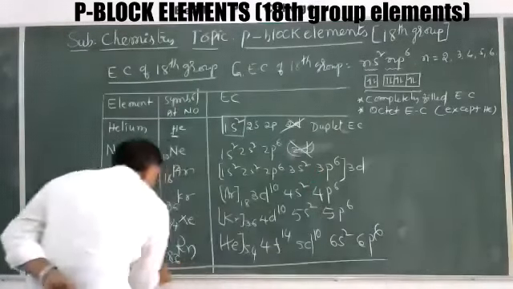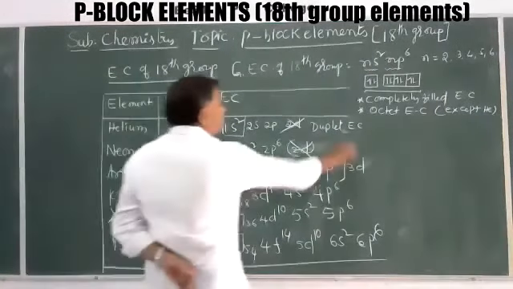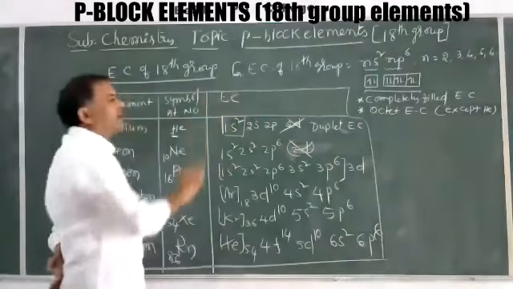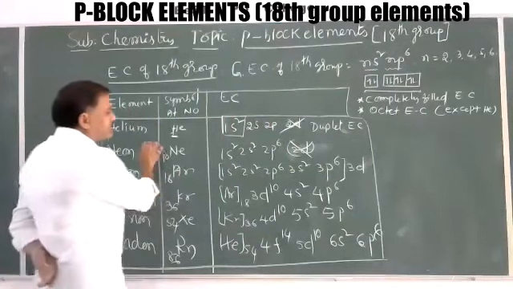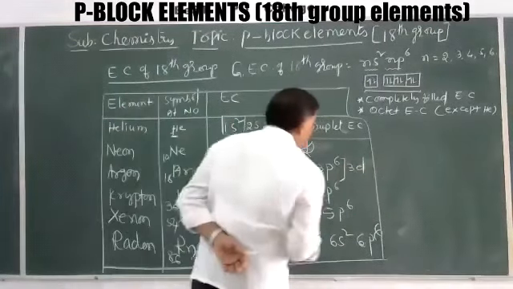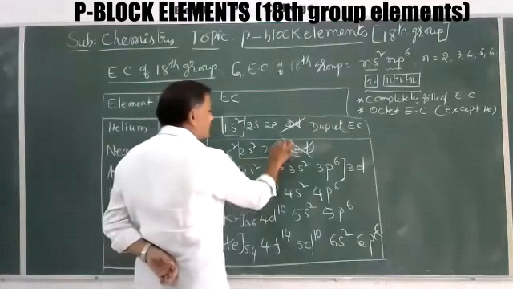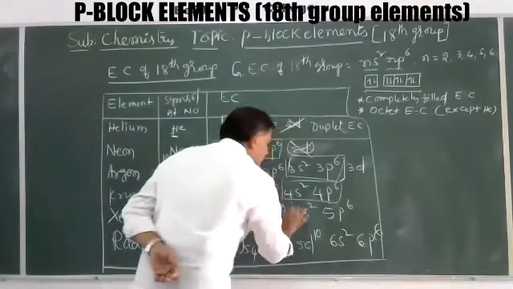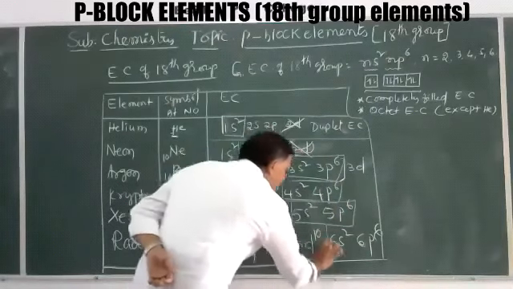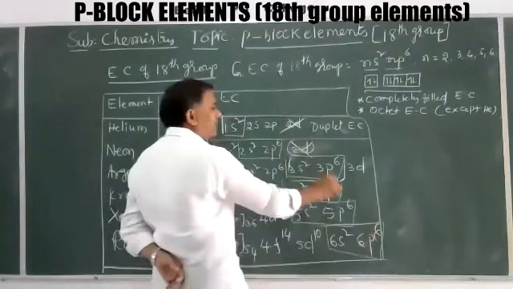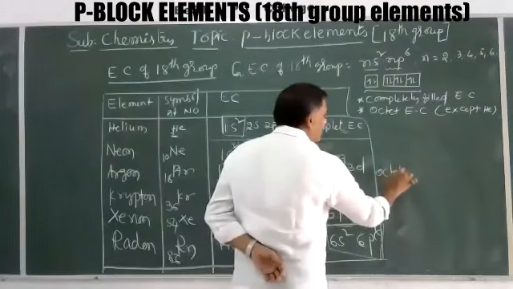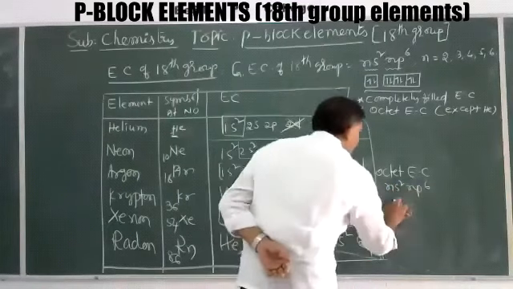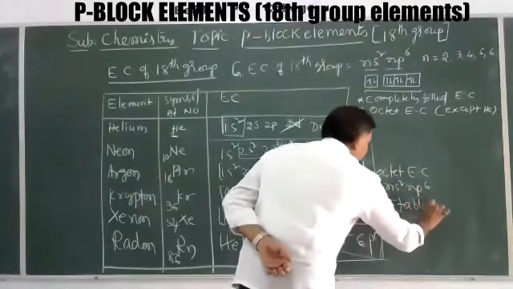This is the complete electronic configuration of the 18th group elements. Except helium, all have the octet configuration in the outermost orbit: 2s2 2p6, 3s2 3p6, up to 6s2 6p6, that is ns2 np6, the stable electronic configuration.